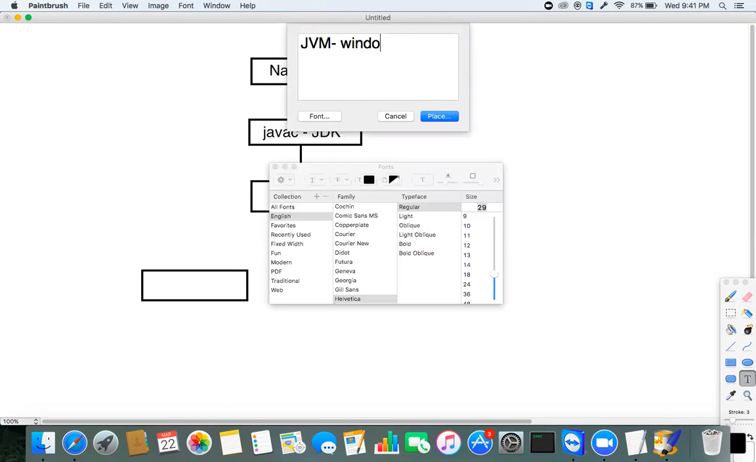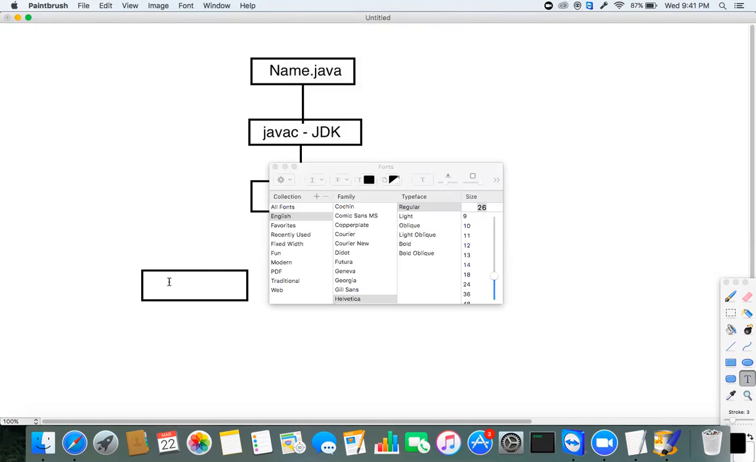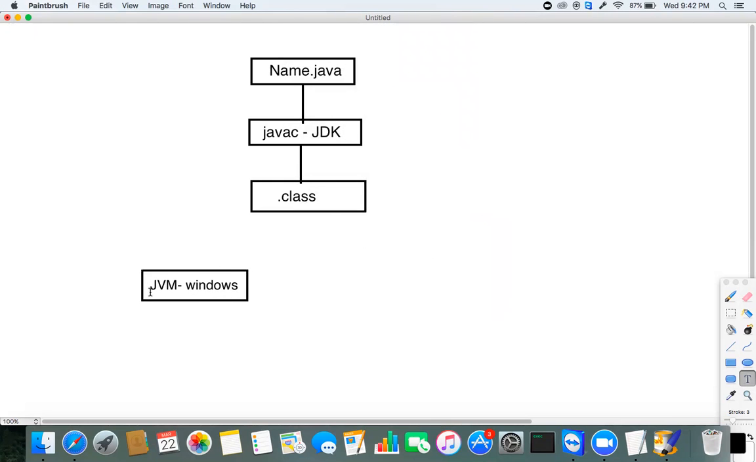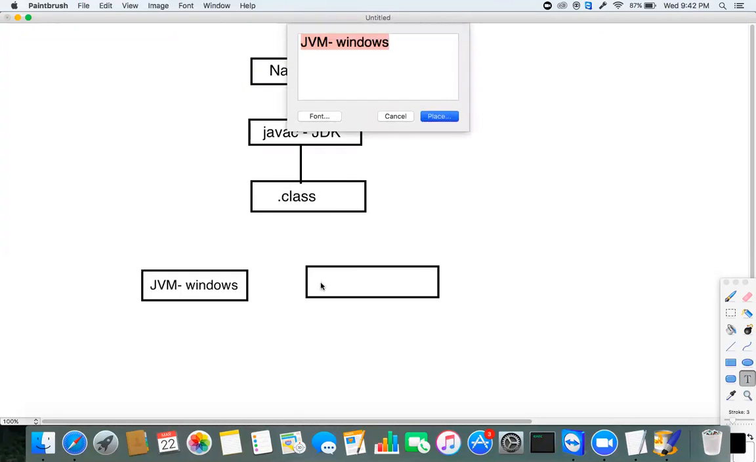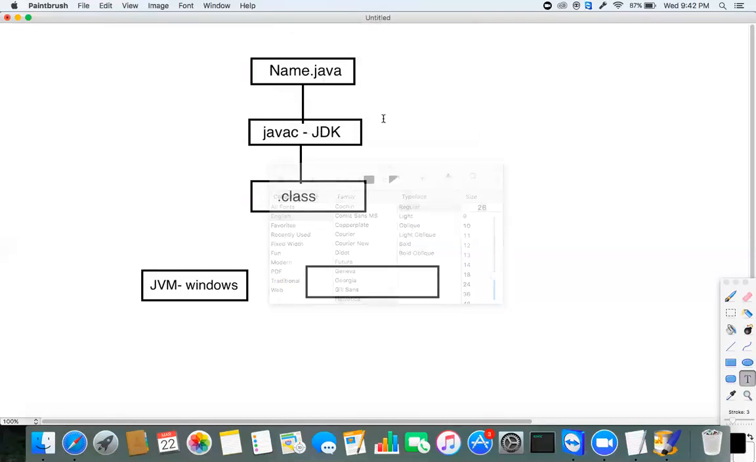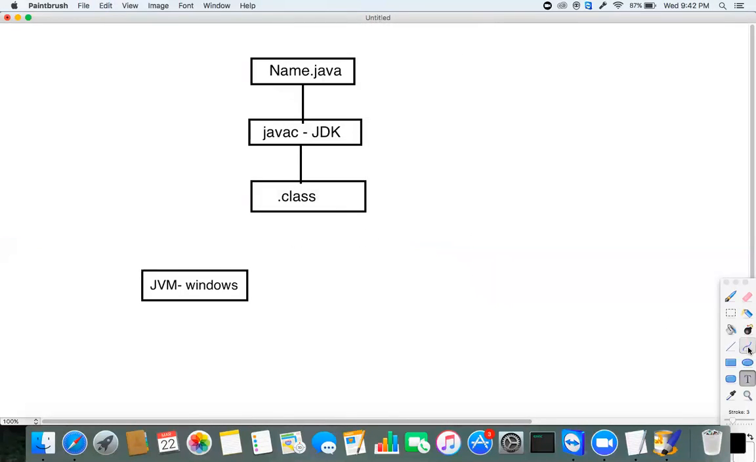This JVM is also not platform independent. This JVM is different from platform to platform. That's why when you install the Java software, we have to install separate software for Linux, separate for Windows, separate for Mac. The JVM is also platform dependent, meaning we have to install different Java software. Even this Java software is platform dependent only.